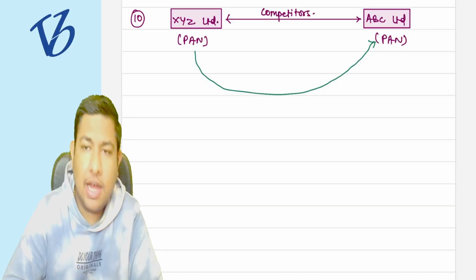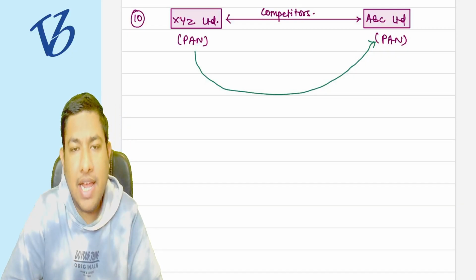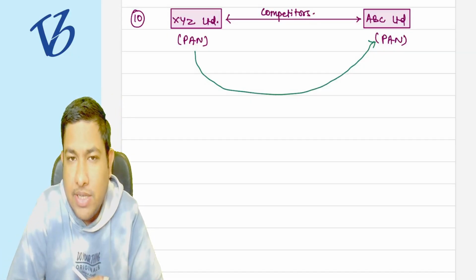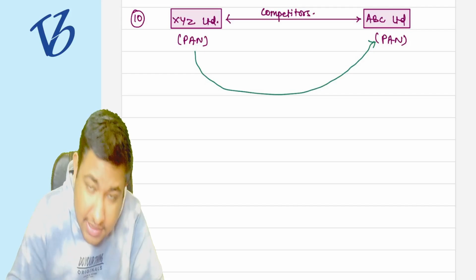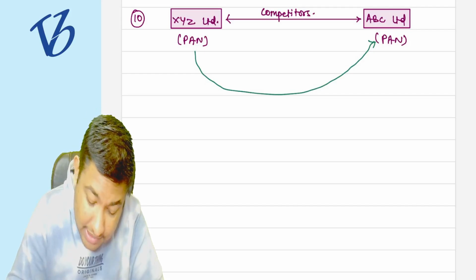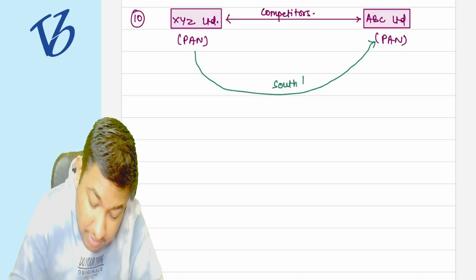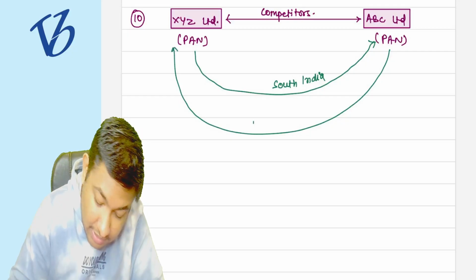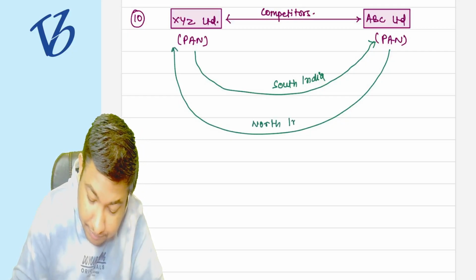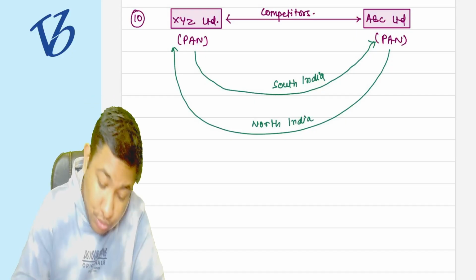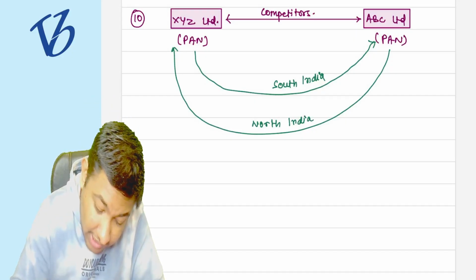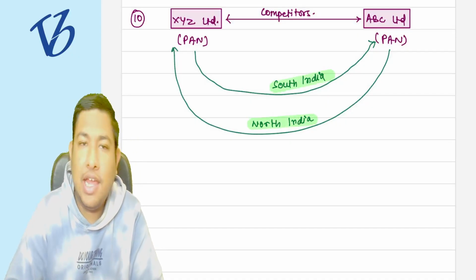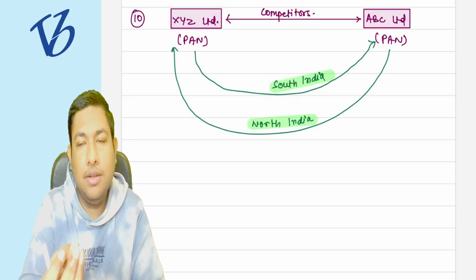XYZ Private Limited approached ABC Private Limited and said, listen to me very carefully. XYZ Limited said, see, you operate in South India and I operate in North India. You do not enter North India, I will not enter South India, and we both will happily compete.